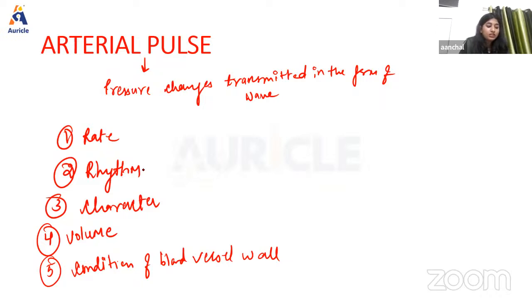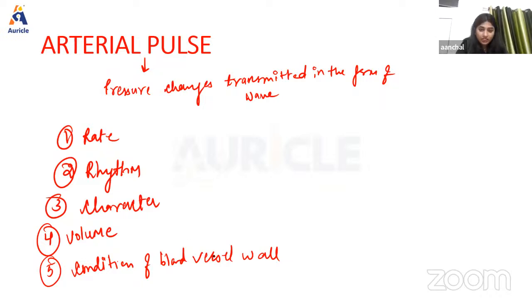Okay. Now next we have character. So character denotes the tension on the vessel wall produced by the waves of pulse, and it is usually evaluated at the right carotid artery. Okay. Now next we have volume. So volume, as we know, is the amount of blood that is going to flow. So volume is the determination of movement of the vessel wall, produced by the transmission of the pulse wave, and it is also a measure of pulse pressure. It depends upon the condition of blood vessels.